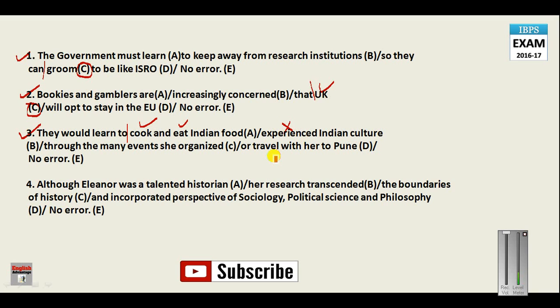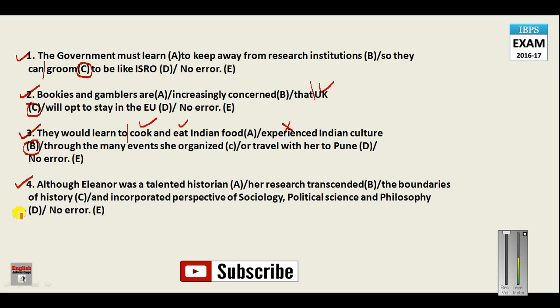They would learn to cook and eat Indian food, experience Indian culture through the many events he organized or traveled with her to Pune. Just to maintain uniformity, after "would learn to", all the verbs should be written in simple present tense, or you can say the first form of the verb: cook, eat and experience. This is a very important sentence, and this is how it can be corrected. Here your answer will be B, because the problem lies in part B.